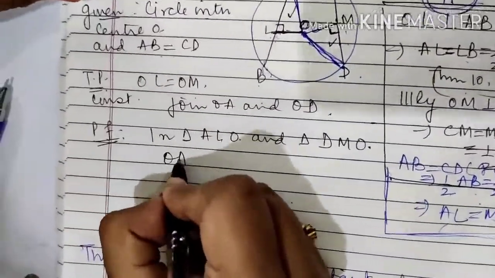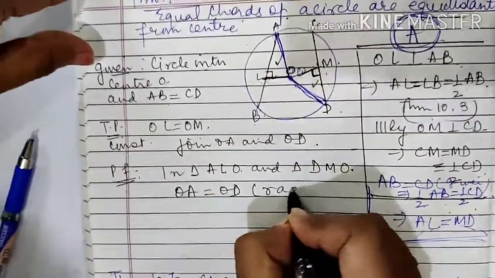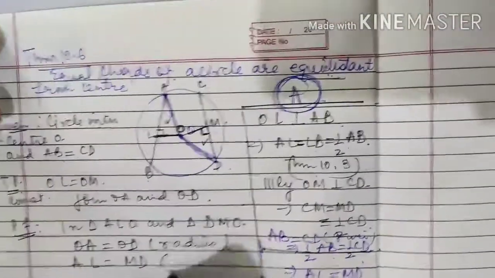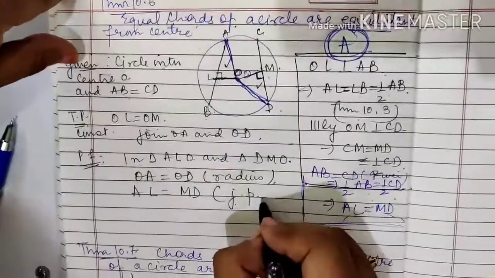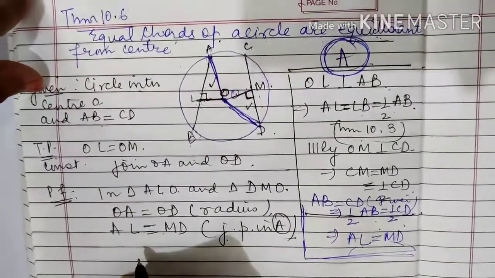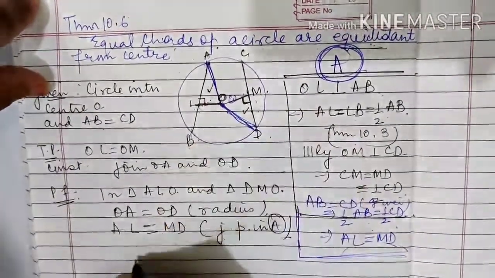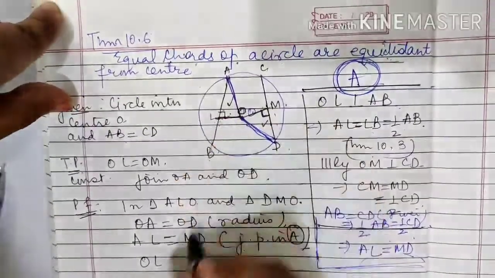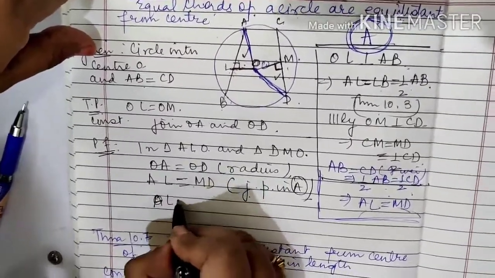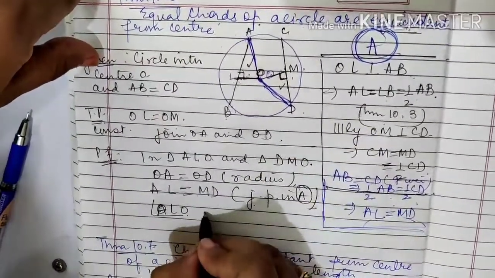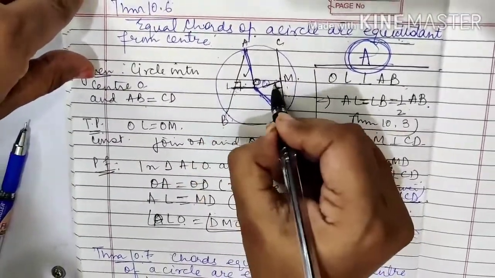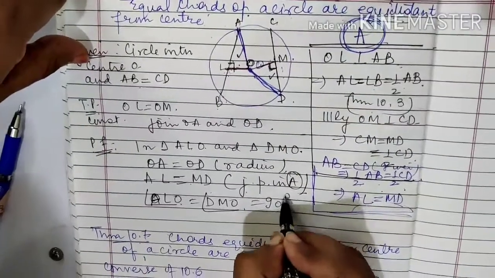Please check. OA is equal to OD, that is radius, right? AL is equal to MD, JP means just proved in A. Now this is also equal, and angle ALO is equal to angle DMO, equal to 90 degrees.